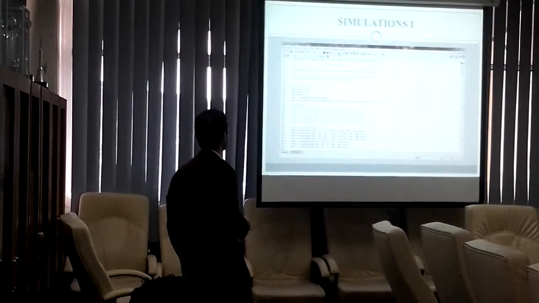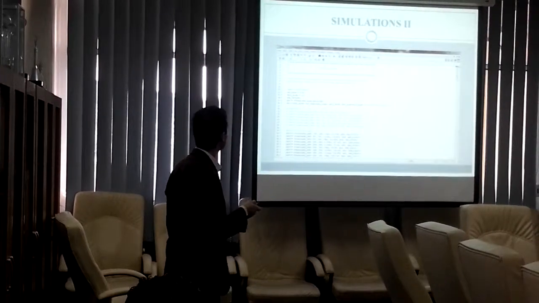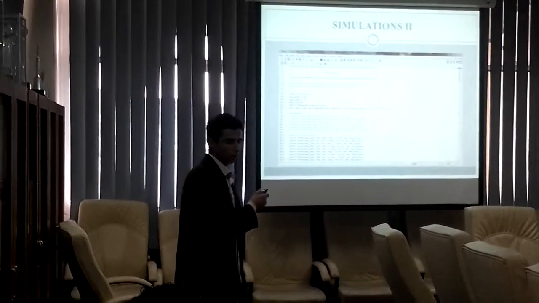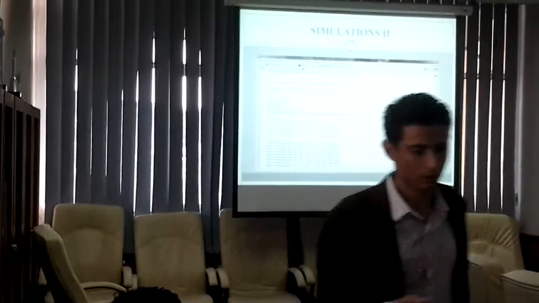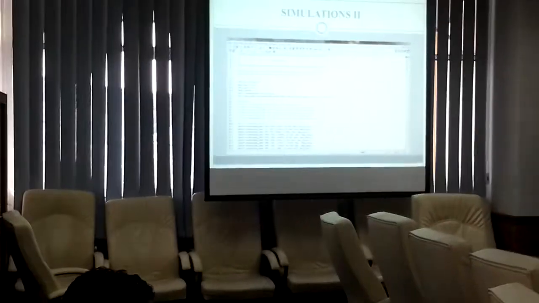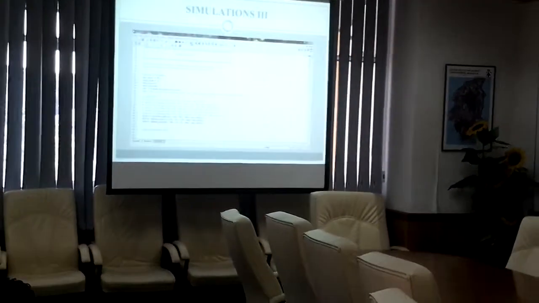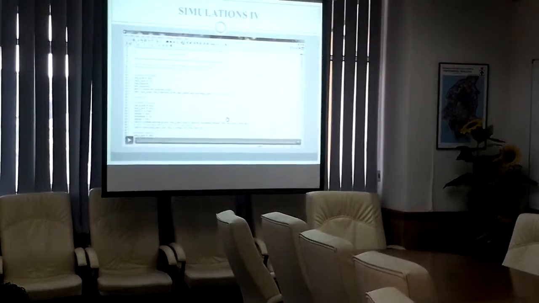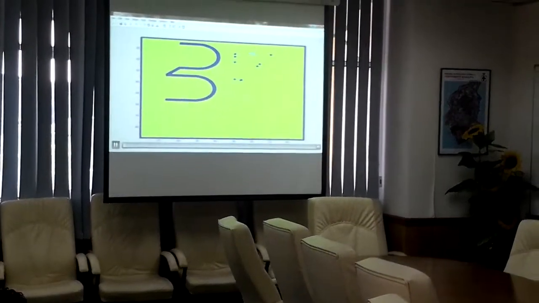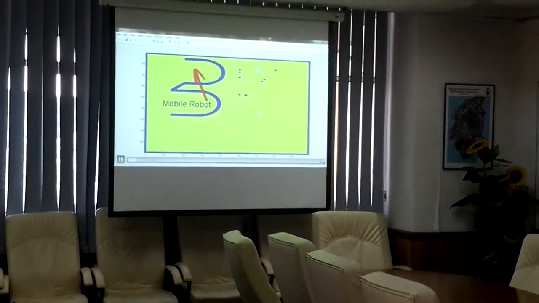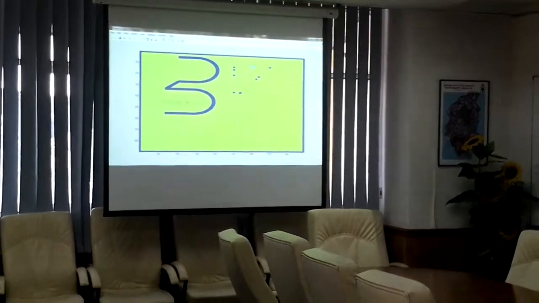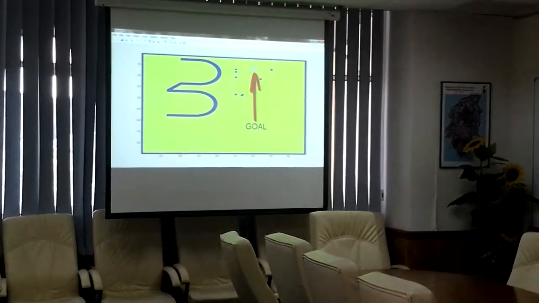Okay. So here there are some results. There are the results and discussion, results and simulation. I'm going to show you the third one, I think the fourth one. This is the simulation here. You can see this is the mobile robot, and that one is the destination.